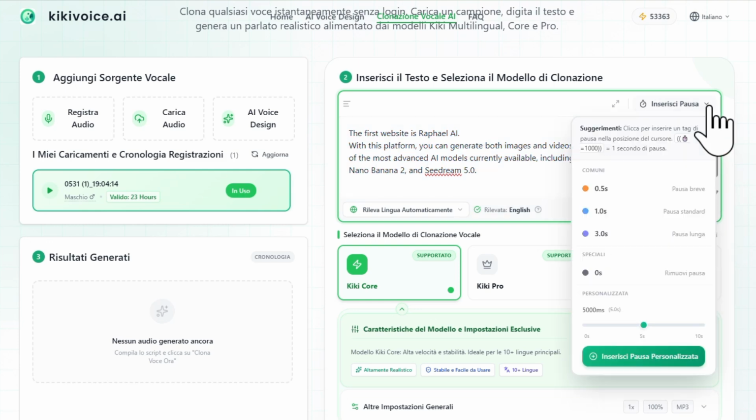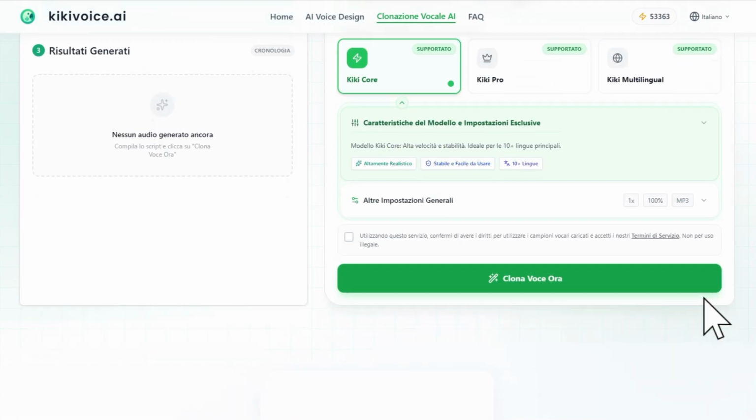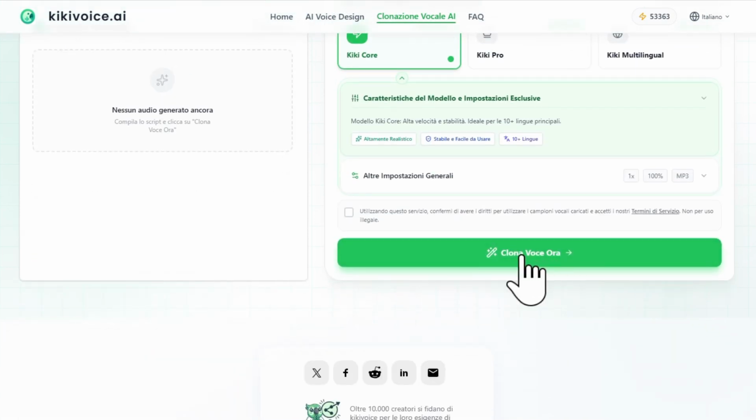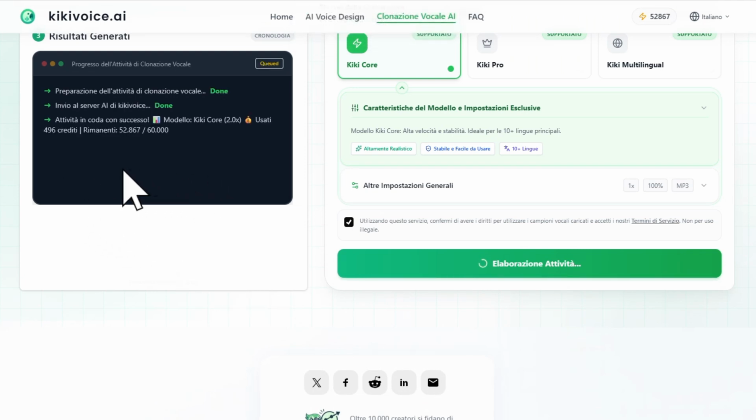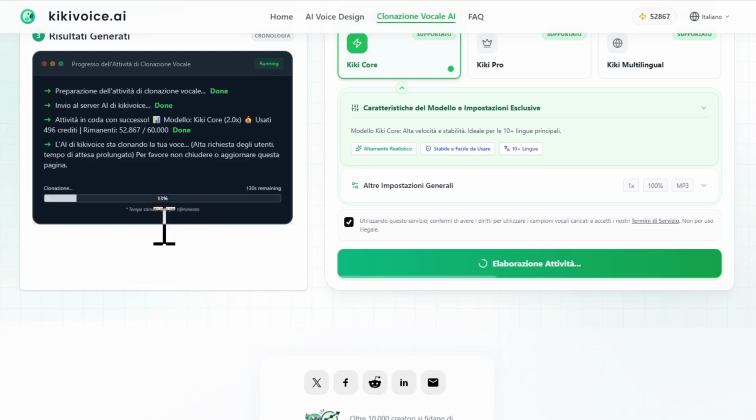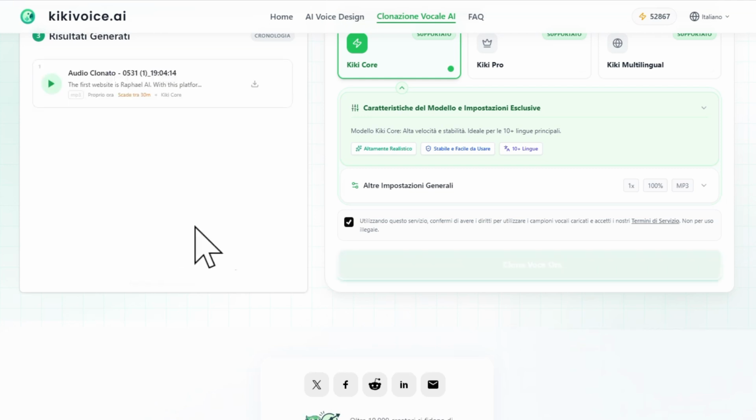By clicking Insert Pause, you can precisely control the duration of pauses within your script, creating a more natural and expressive voice output. Finally, click Generate, and within seconds, the platform will create an audio file using your cloned voice.